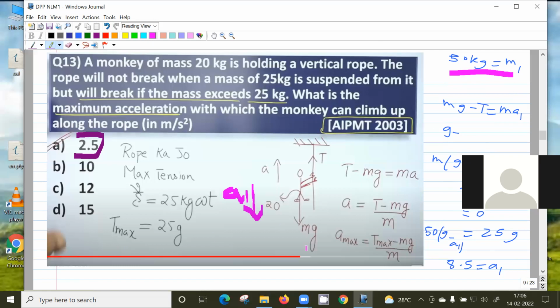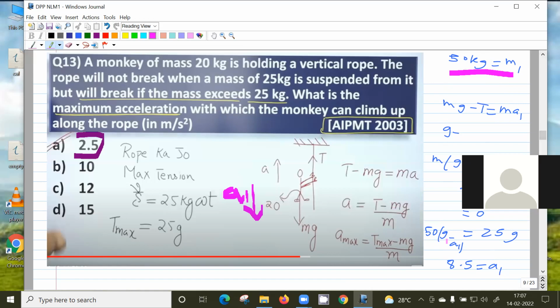When it's going up, the tension is m into a plus g, no? So mg plus ma when it's going up. So mg itself is 50 g. So the tension will be more than 50 g if it is going up. So if it is going up, it will definitely break.